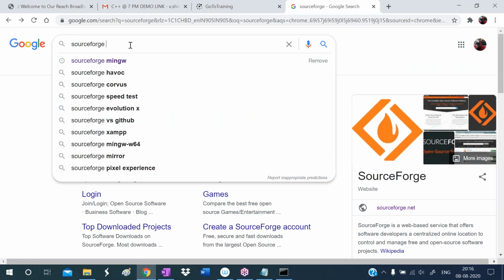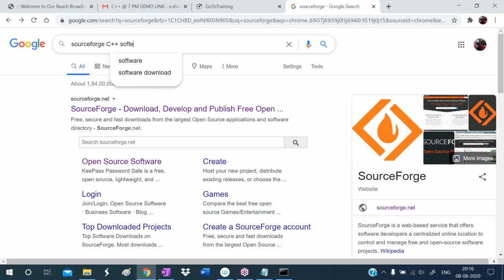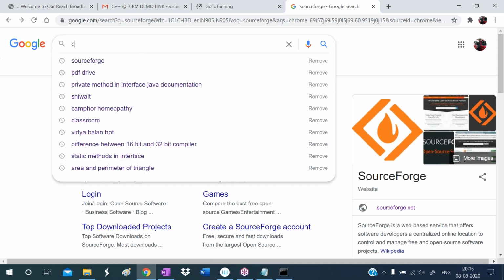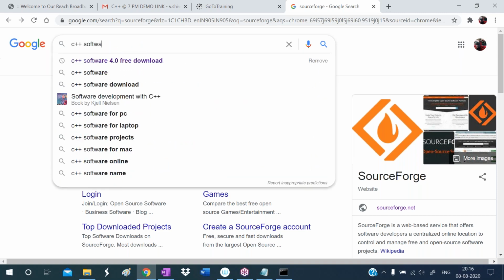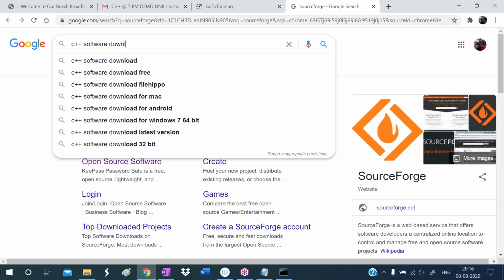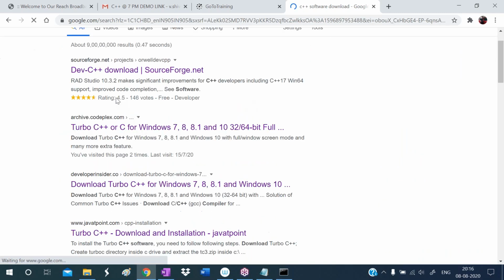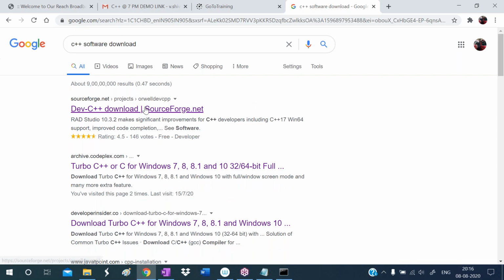Or you can also write like this, C++ software download. I'm typing here. Here you are getting sourceforge.net. From sourceforge.net, you can download the C++ software.